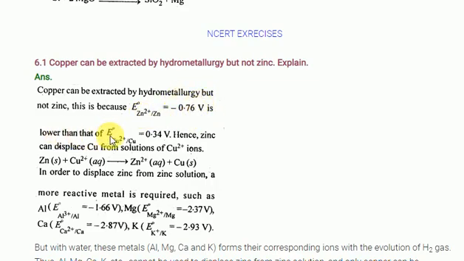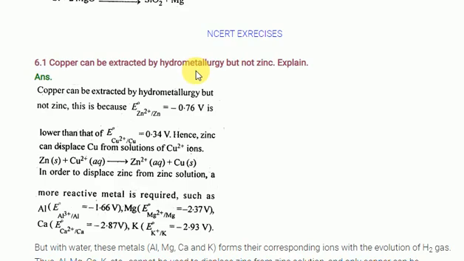Next one is the lower reduction potential. Look at the copper reduction potential, Cu2+ to Cu. The reduction potential value is 0.34 volts. The less reactive metal has a positive value. Zinc readily gives electrons, copper readily takes electrons. Also remember in the electrochemical series, after hydrogen copper comes, before hydrogen zinc comes. So zinc is more reactive than hydrogen. So zinc cannot be extracted by using the hydrometallurgy process only.